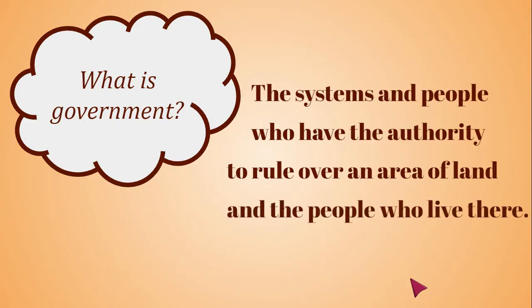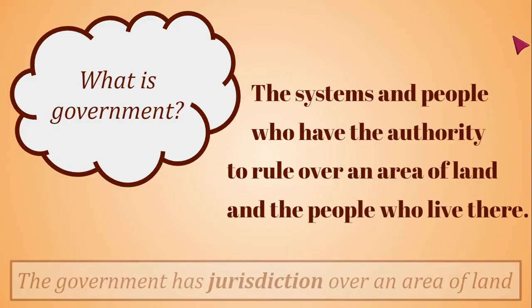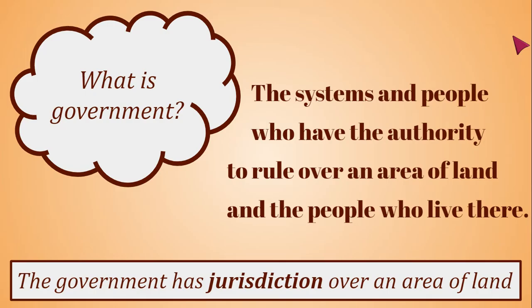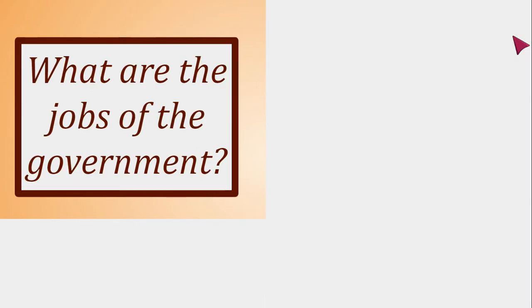So, for example, the United States government has the authority to rule over the area of land that is the United States, but they don't have the authority to rule over, say, Canada or something in South America. Another way of putting this would be to say jurisdiction. A government has jurisdiction over an area of land, and we'll talk more about these terms as we continue.